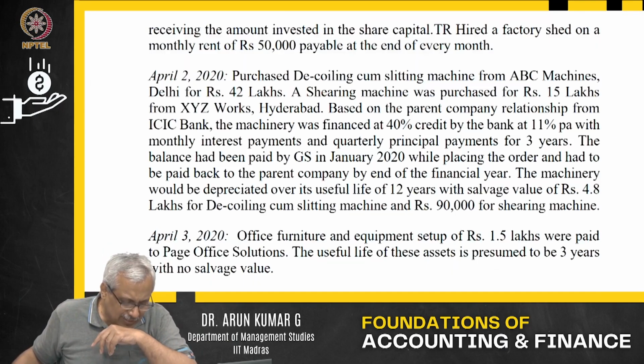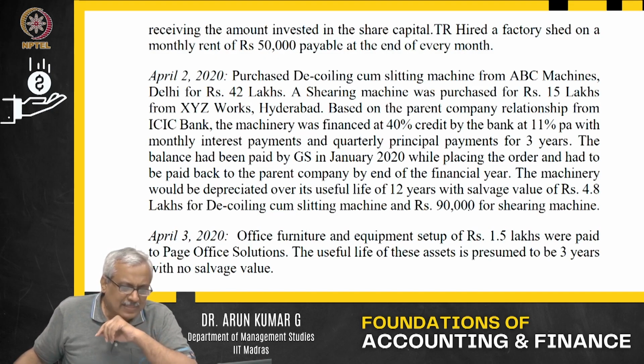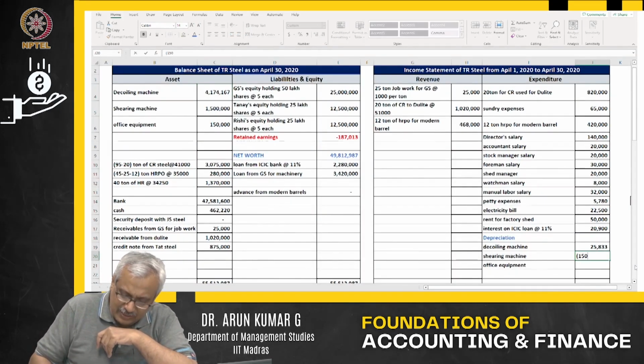I'll use another example. Shearing machine, the salvage value is about 19,000. That will also be depreciated over a period of 12 years because that is what is given. The shearing machine is 15 lakhs.